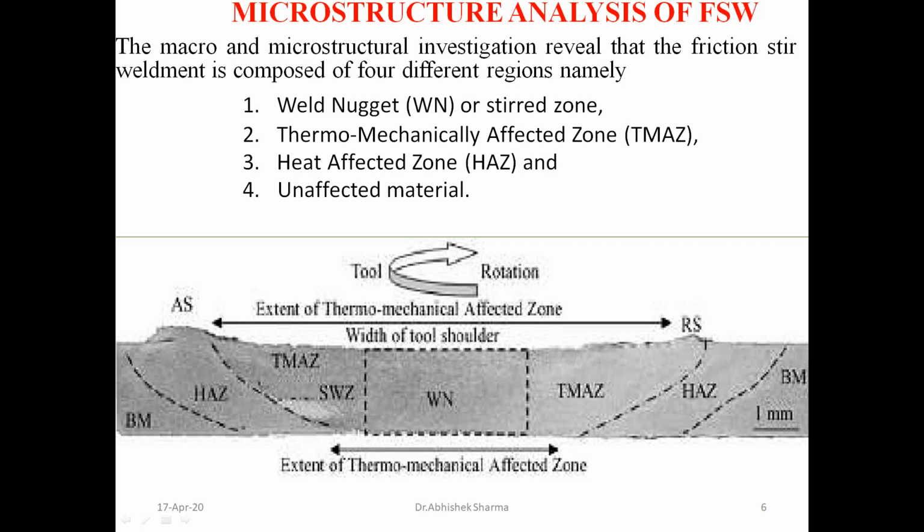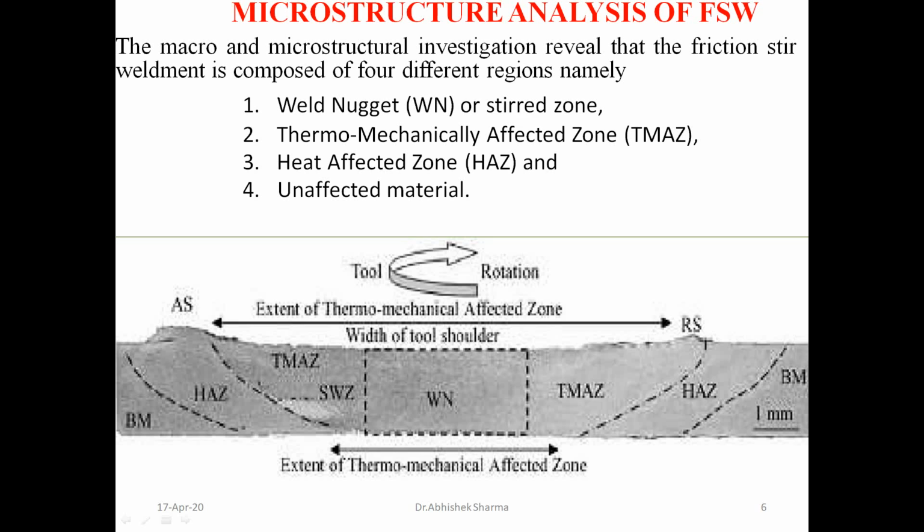if you just see here, it is a microstructure. This is the width of the tool holder. Here is what is known as the weld nugget, or stir zone. Stir zone means here the material is going to be stirred. The second one is the thermomechanically affected zone, meaning here the material is affected thermally as well as mechanically.